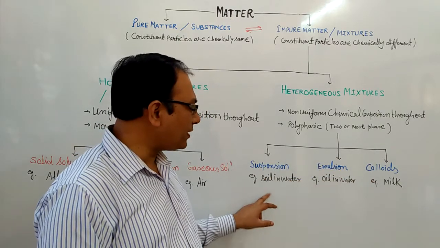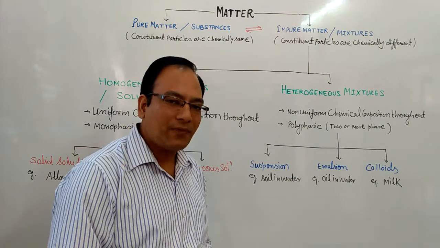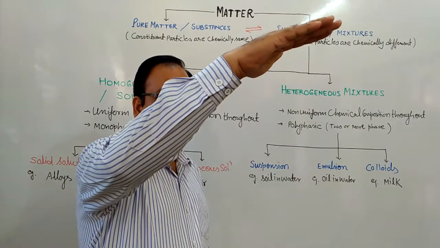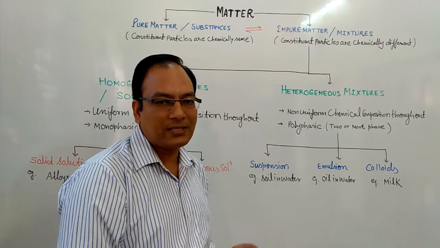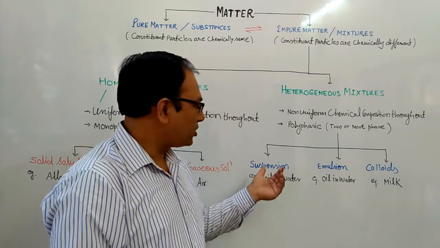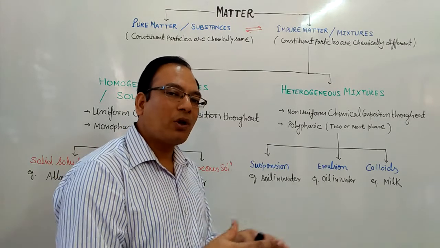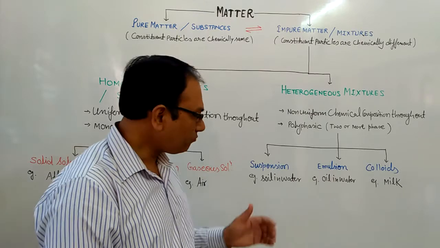Suspension, for example, soil in water. When we mix soil in water, we know that soil cannot dissolve in the water. It is suspended in the water. After some time, it will settle down at the bottom, and you can easily separate the soil and water. You can see soil and water easily. So suspensions are mixtures of insoluble solutes and a liquid solvent.